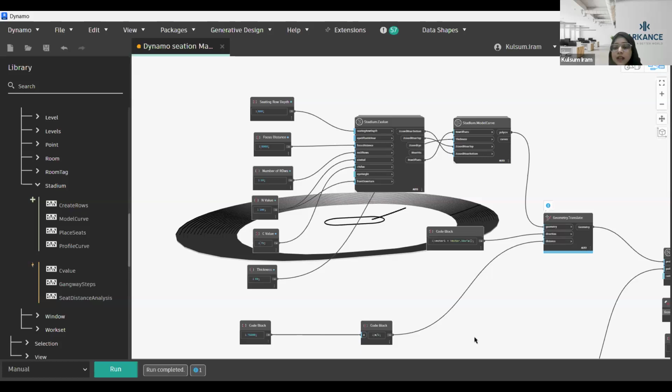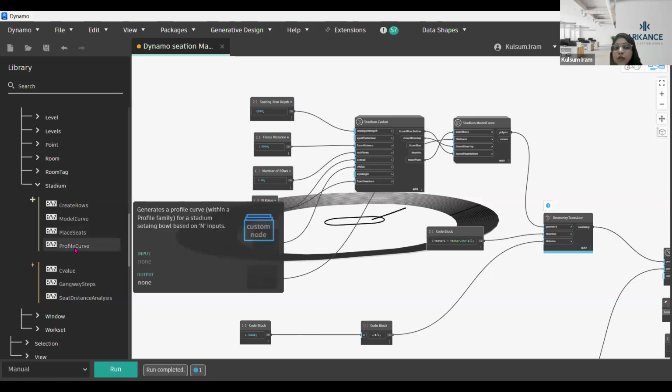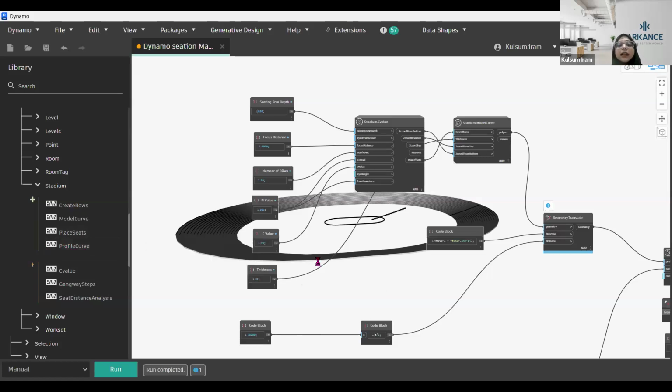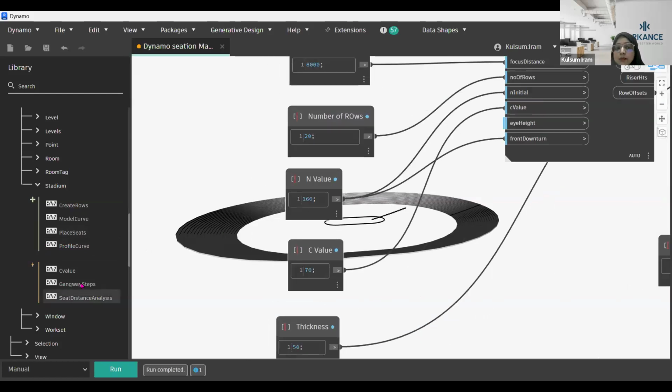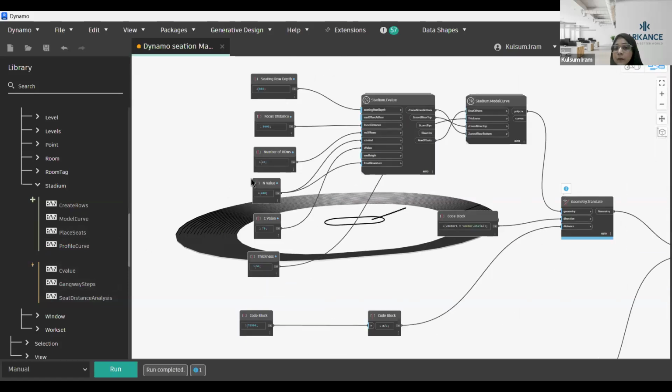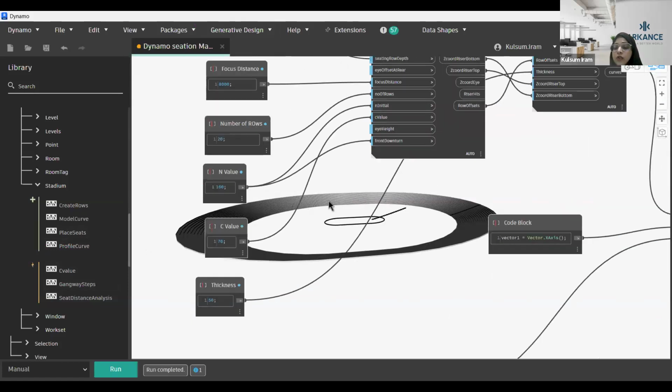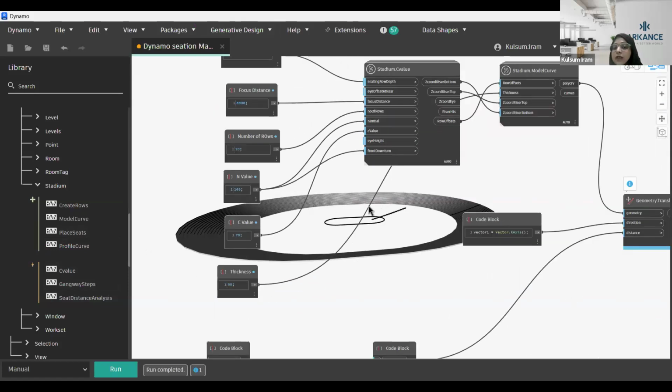This is a manual method, but again, like I said, if you want to go with the creation of your profile, you can use this particular node, profile curves, and it will help you to create profile curves. And in seating layout, we also have gangways. In gangways, you can create another script, but the best method would be to create some voids, and using those voids on your seating layouts according to your design, you create those gangways. So that is how your seating layout is going to be defined a bit more easily, right?